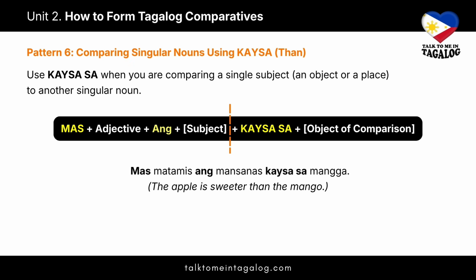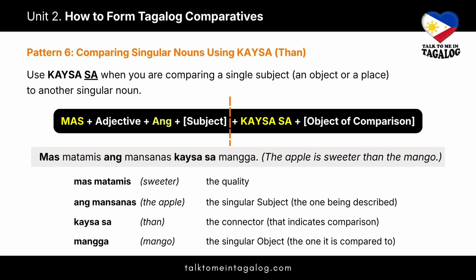For example, mas matamis ang mansanas kaysa sa mangga, meaning the apple is sweeter than the mango. In this sentence, the mansanas is the subject, and we're comparing its sweetness to the mangga.